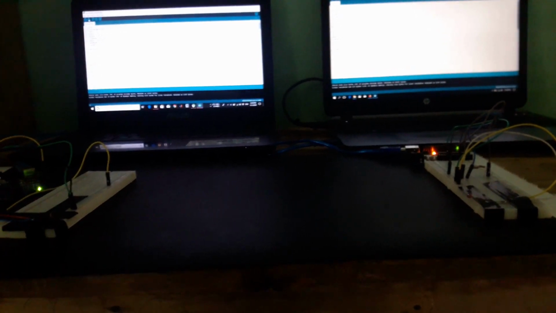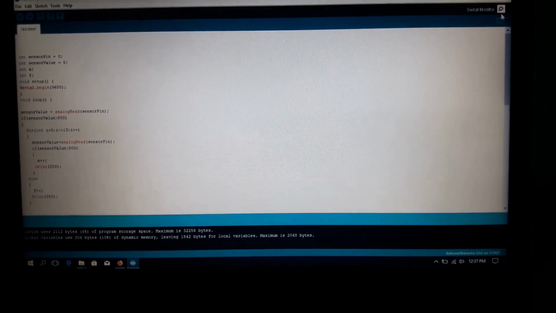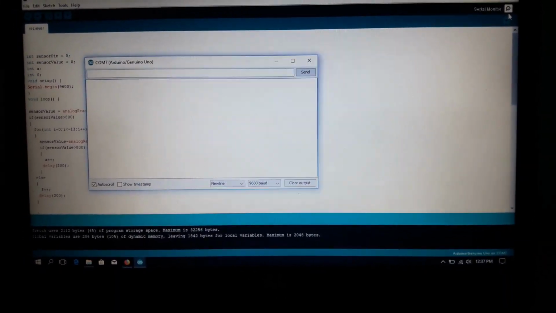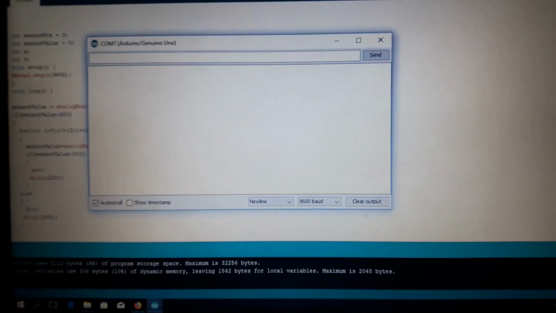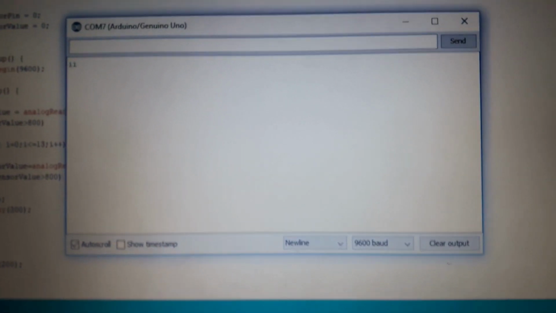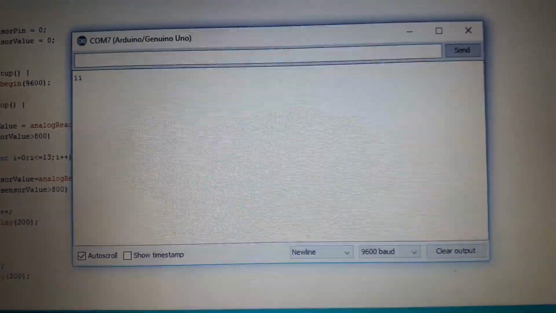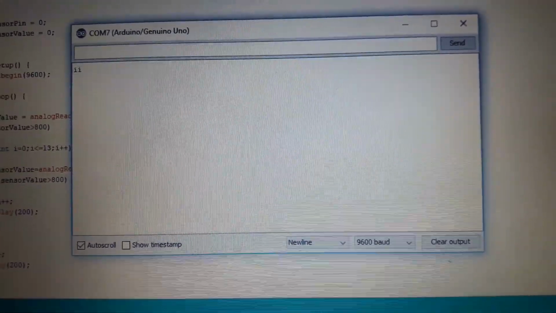We can see that Morse code has been transmitted. Let's see what appears in the serial monitor of the receiver. The letter I appeared here, which was transmitted from our transmitter section.